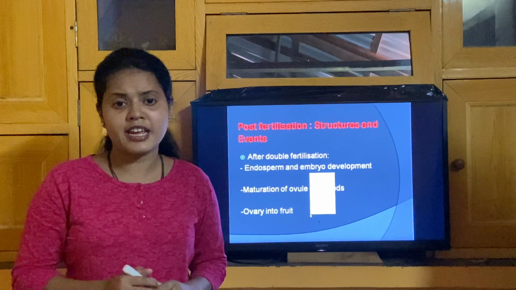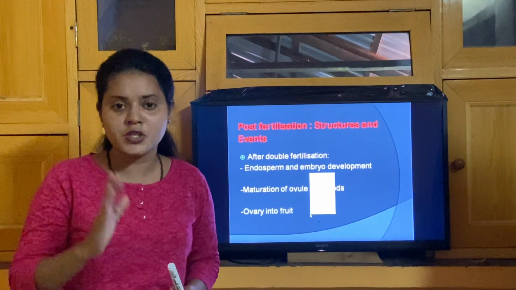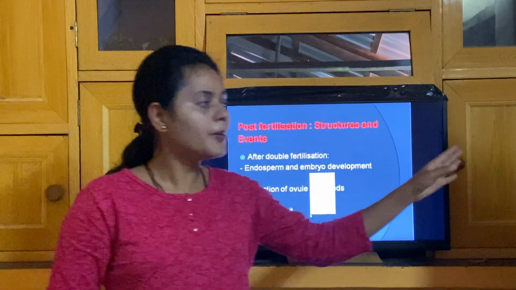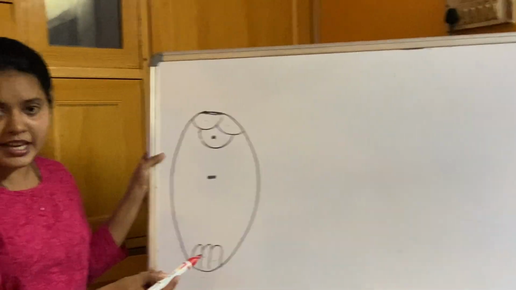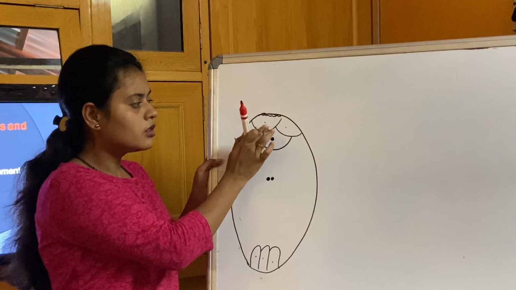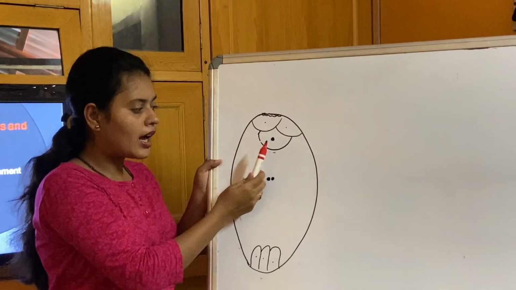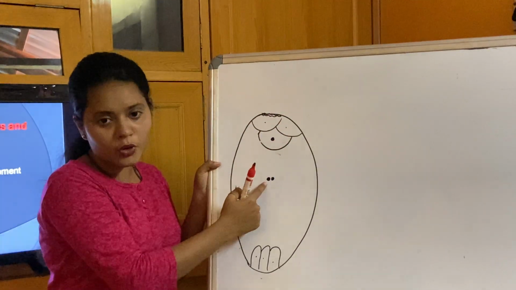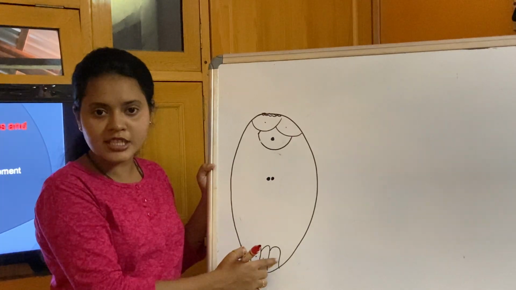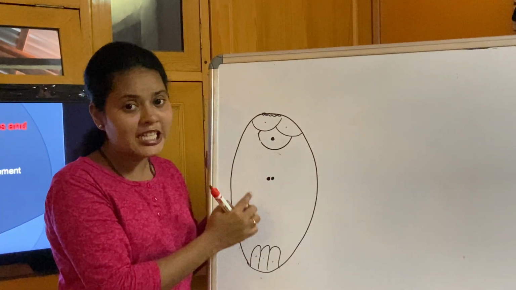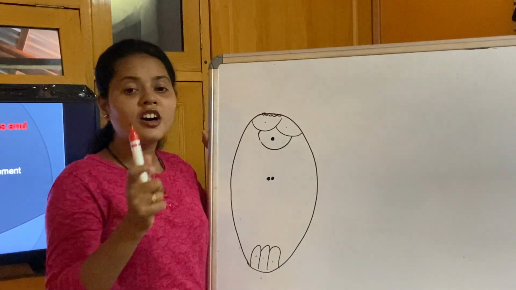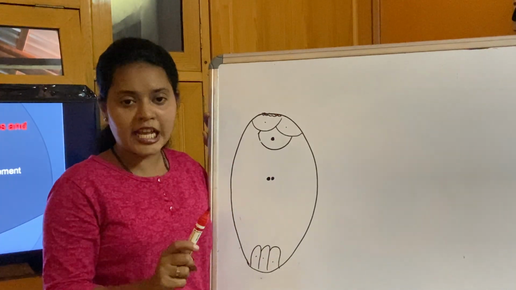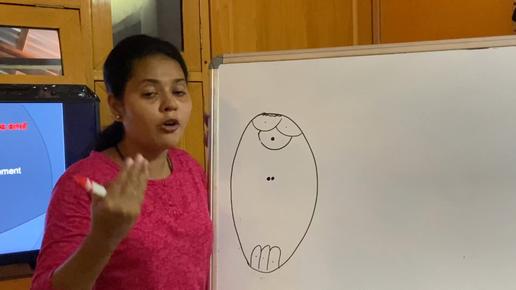The very first step is formation of endosperm. Now come back here. If you remember, this is the structure of the embryo sac, having two synergid cells, one egg cell and two polar nuclei, and three antipodal cells. Polar nuclei are present in the central cell, right? Now, I told you the very first event under post-fertilization is endosperm formation.